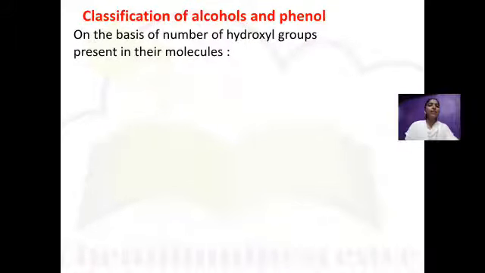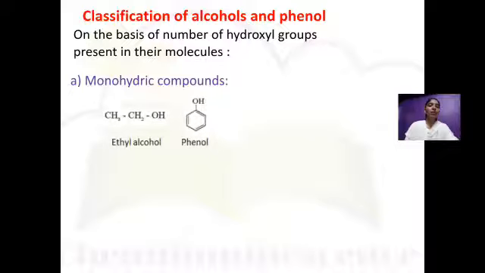On the basis of the number of hydroxy groups present in a molecule, alcohols and phenols are classified into a few types. First one is a monohydric compound, a compound in which one hydroxy group is present. First you can see the example ethyl alcohol, in which one OH group is present, bonded to an ethyl group. Next one is phenol, in which the OH group is attached to a benzene ring.